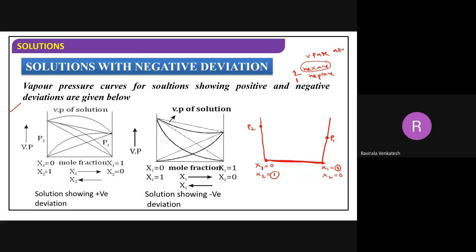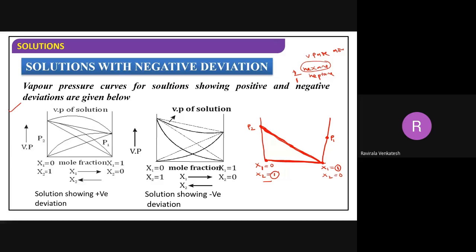Now here, if you observe, the vapor pressure P2 is decreasing from here to here, correct or not? Tell me, is it a correct graph or not? The vapor pressure of the second one is decreasing or not? Why is it decreasing? Can anybody say? Why is the vapor pressure of the second liquid decreasing? According to which law is it decreasing?